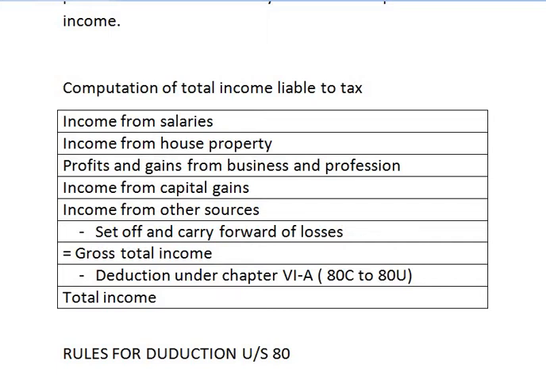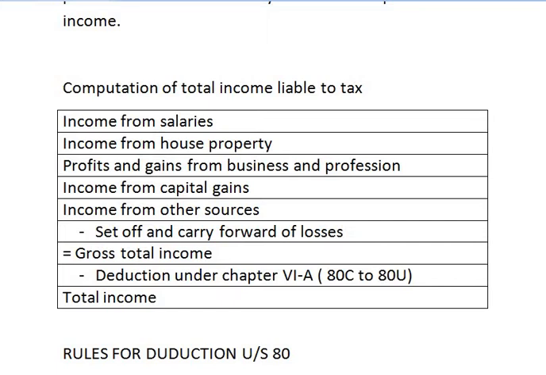First, all these 5 heads of income are added. From this total income, we deduct set-offs and carry forward of losses that have happened in the previous year. After deducting this amount, the balance that we get is known as gross total income.